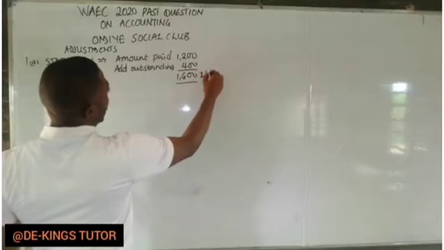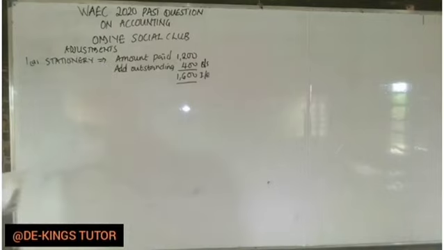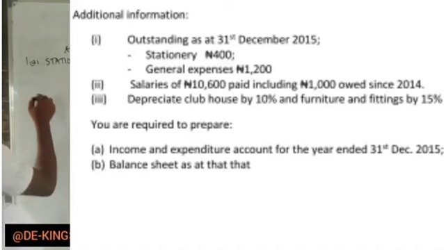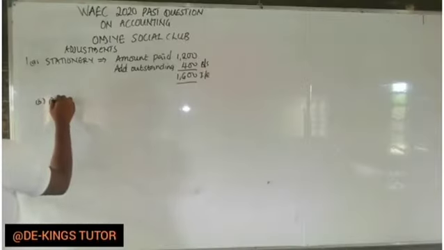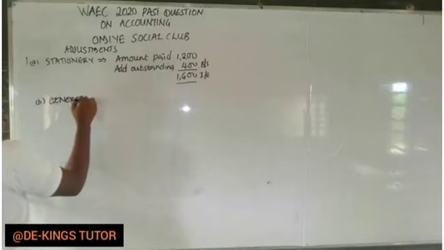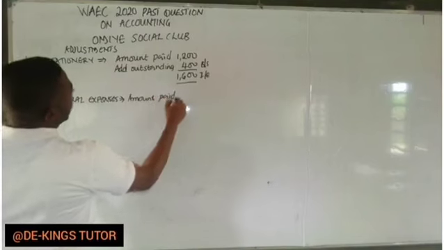The next one, B, in the question, general expenses also outstanding. So I have general expenses. You check in receipt and payment the amounts paid if they paid general expenses. It said it's 5,400.